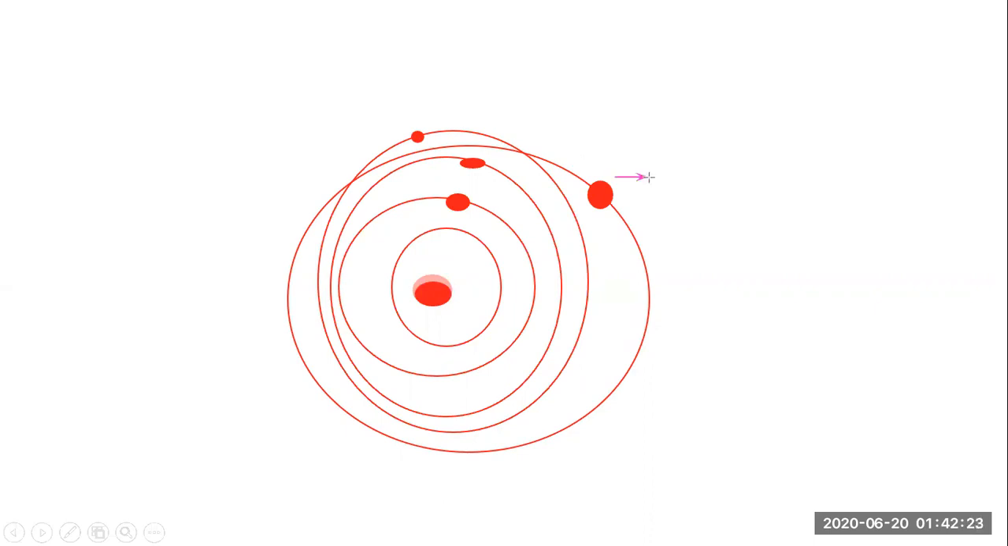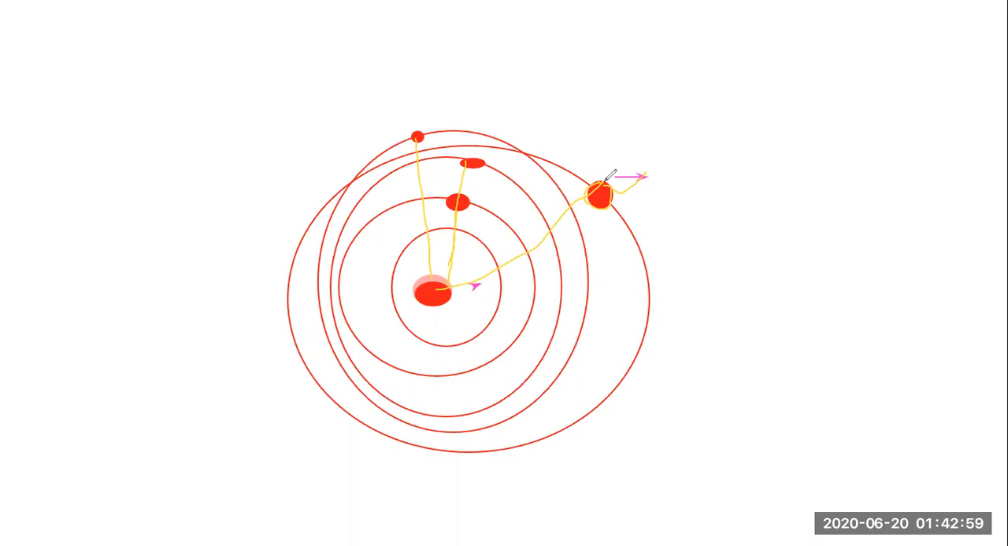Now, if this is a nucleus at the center, this electron is very far from this nucleus, correct? So what is happening in this case? This electron is at this distance, this electron is at this distance. So which is the farther one? This is the farther one, very far from the nucleus. So this electron, which is far from the nucleus, is going to be responsible for showing the atom's activity.